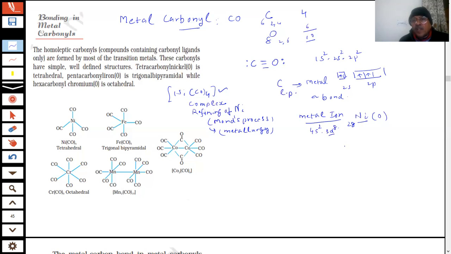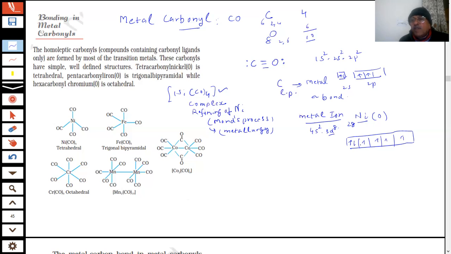Did I show any charge on the CO? Nothing. So what does 3d8 look like? 1, 2, 3, 4, 5. But what happens is the hybridization takes place, as we showed you in the theory of that.